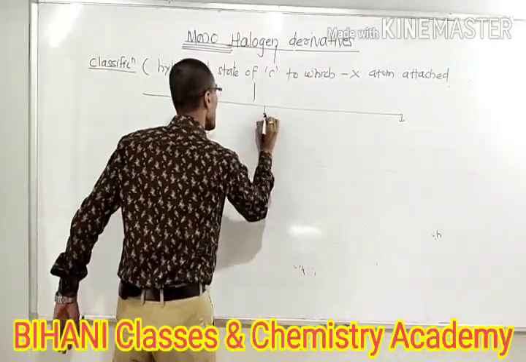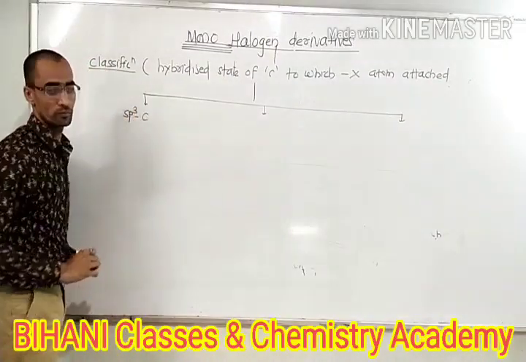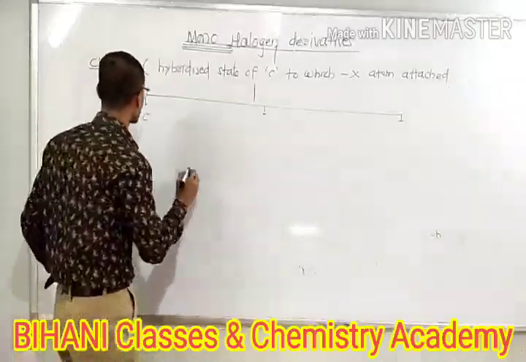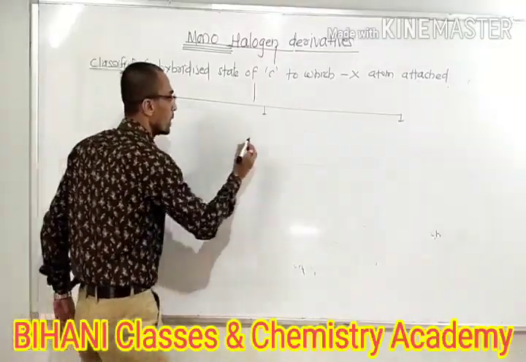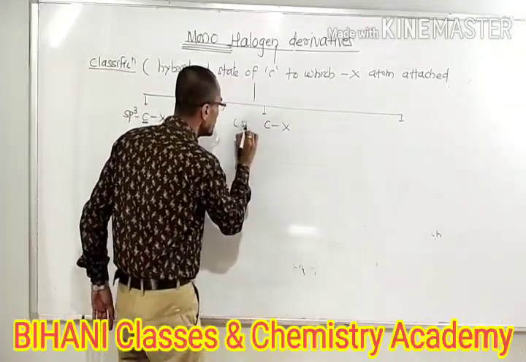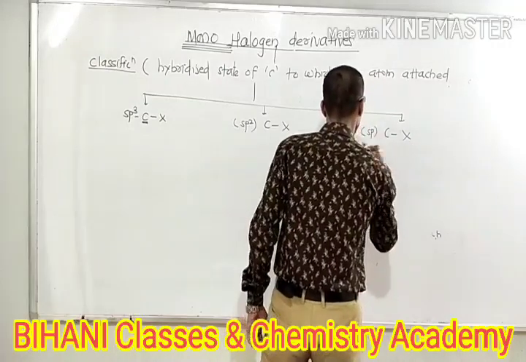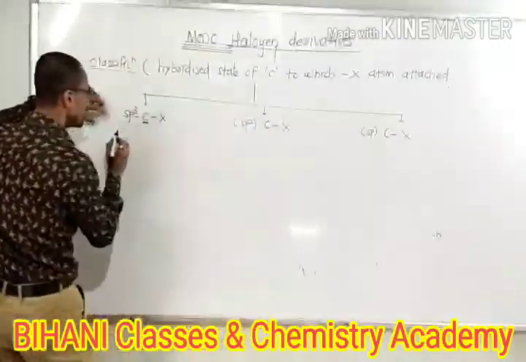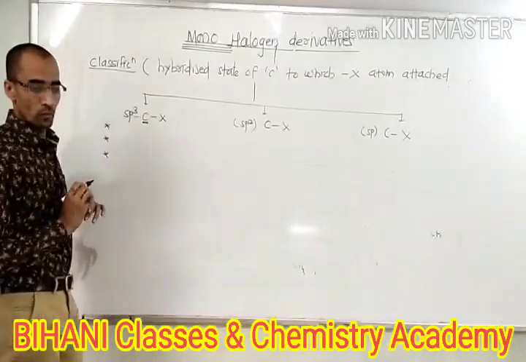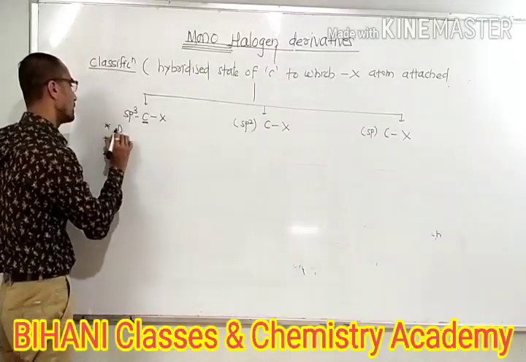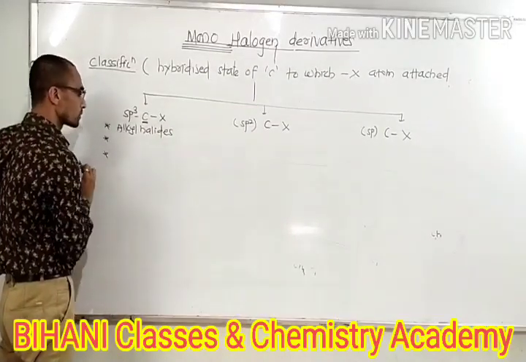The halogen atom may be attached to sp3 carbon, the nature of this carbon being sp3, or to sp2 carbon, or to sp carbon. In case of sp3 carbon, there are three types, three families. Which three families are there? Alkyl halides.